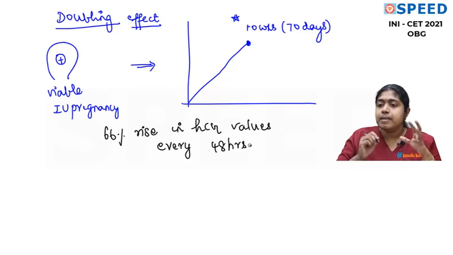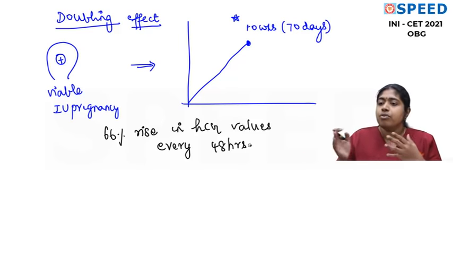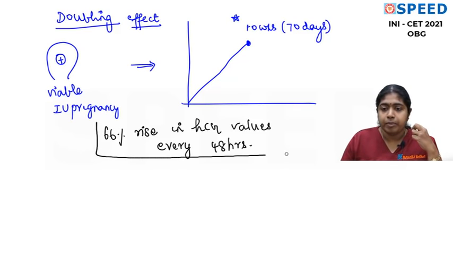No, it is 66% rise. So if today's value is 100, then after 48 hours, 66% of 100 is 66, so it is 166. Is that understandable? So it is a 66% rise in HCG values every 48 hours. Okay, so this concept you should remember.